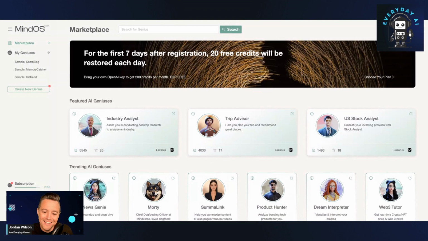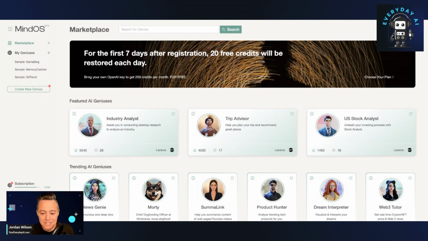But let's actually talk about, can you have an AI army work for you? So this tool is called Mind OS. This is an AI powered software that essentially uses what's called AI agents. Without spending an hour explaining what AI agents are, think of it like this. With ChatGPT, you give it one command and it gives you one output. With AI agents, you can give more of an open-ended command, and you can watch these different agents go back and forth and keep working on and on and on.